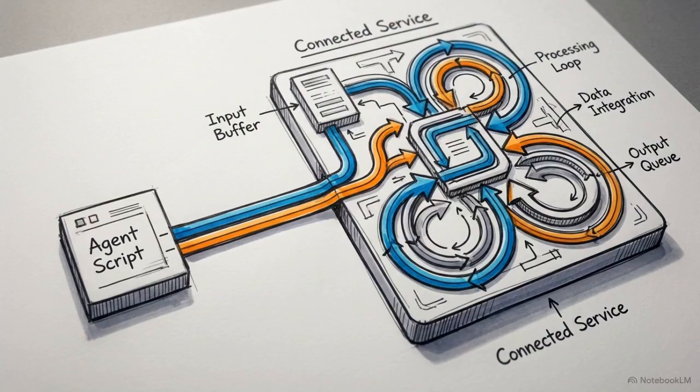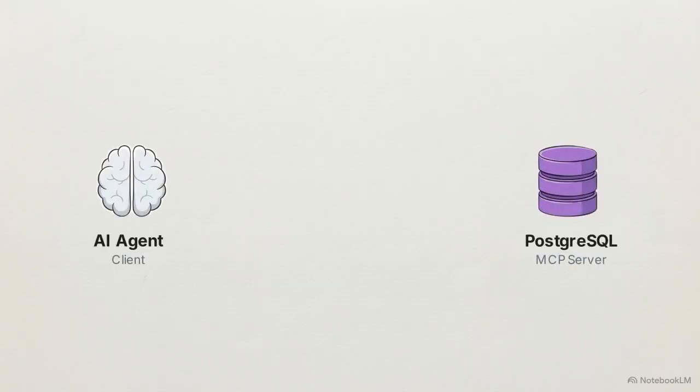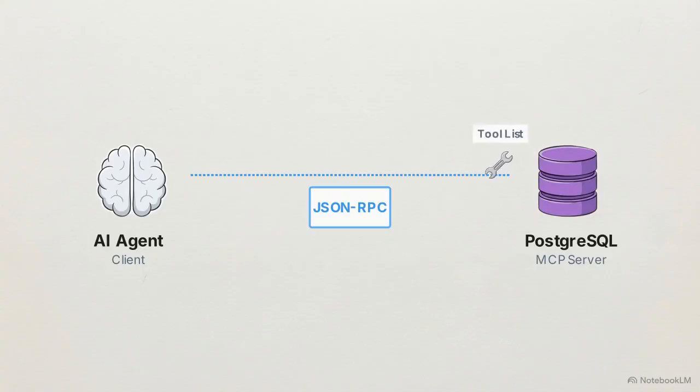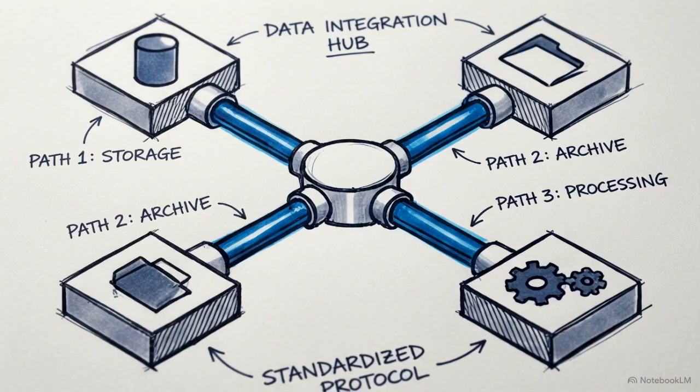MCP removes the tool logic entirely from the agent's core script, pushing the execution workload outward to the connected services. The client dynamically asks the server for a list of available tools. When the model decides to act, it sends an execution request over the network. The remote server performs the actual database query or file change and simply returns the final result. This standardized protocol allows agents to scale securely, connecting to external services without requiring custom integration code for every new tool.